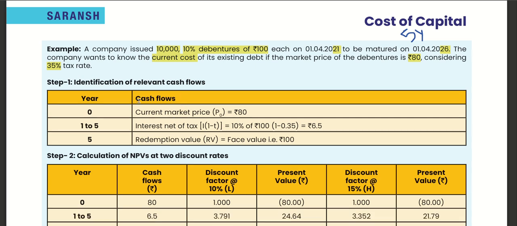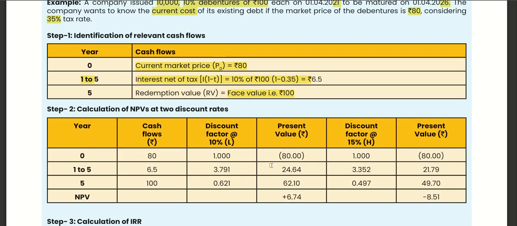So we will identify the relevant cash flows. In year 0, there is the current market price of rupees 80. Years 1 to 5, interest net of tax is 6.5: interest 100 into 10% is 10 rupees, times 1 minus 0.35, so the net of tax interest is 6.5. Redemption value is the face value of 100 rupees because they have not told the redemption amount, so we will take it as par. Now we have all the cash flows.